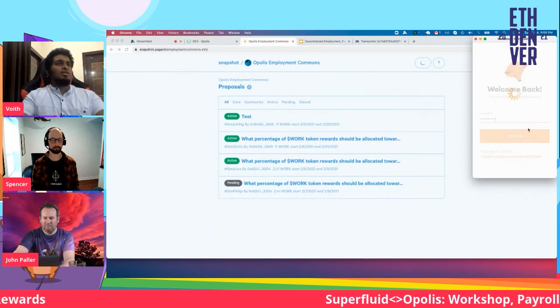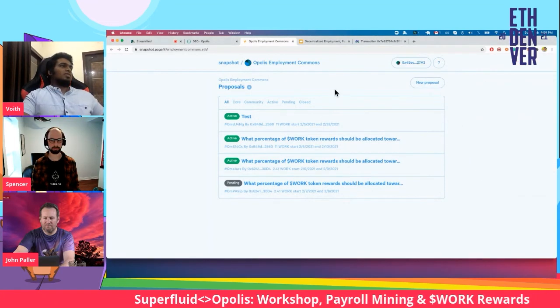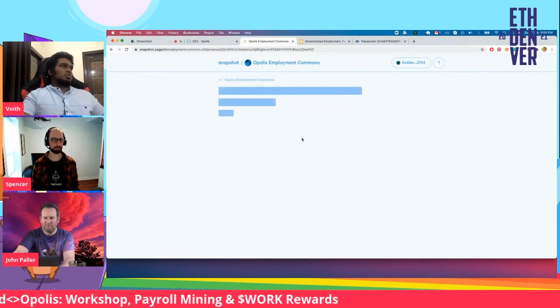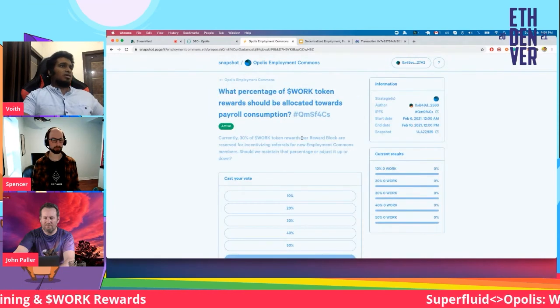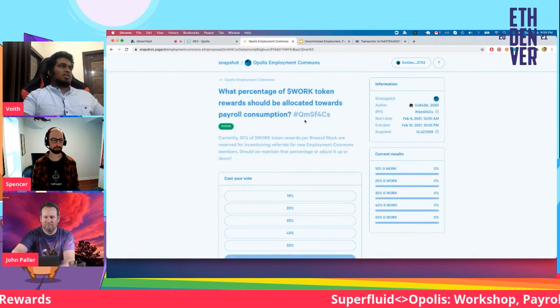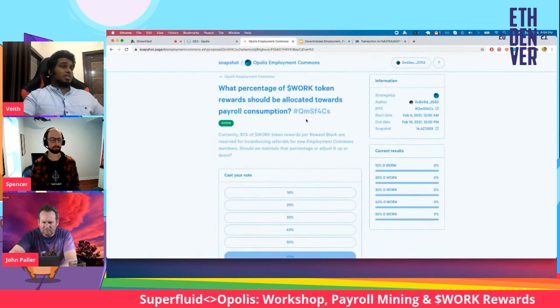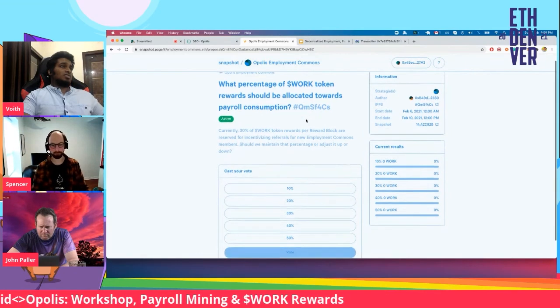Sorry about that. MetaMask logged me out for some reason. Okay, there we go. We have logged in. So let's click on this proposal. And the way this works is this actually publishes data to IPFS, and you don't really need to make a transaction. All it takes is your signature, as you will see.